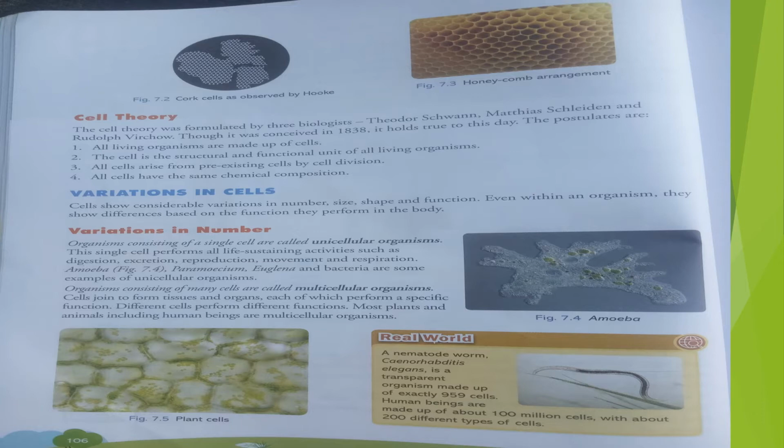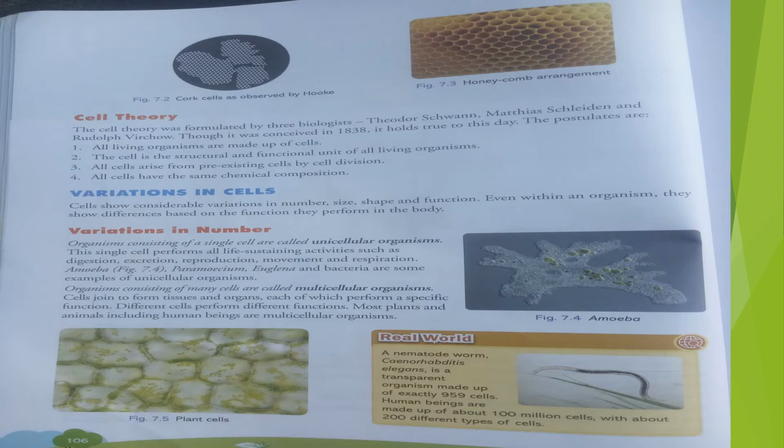Already we discussed Robert Hooke discovered the cell in the year 1665 when he examined a cork. Then he found that this cork had, under the microscope, some little compartments. Then he gave it the name cell.